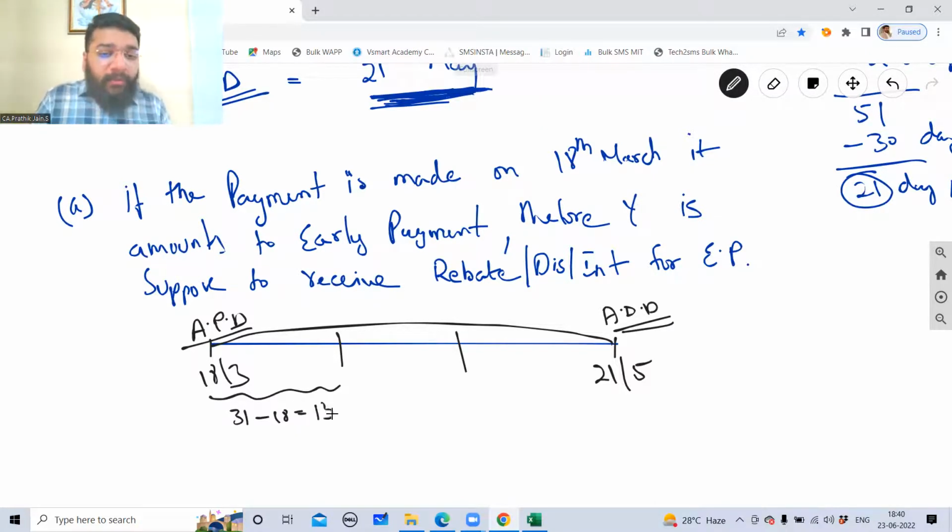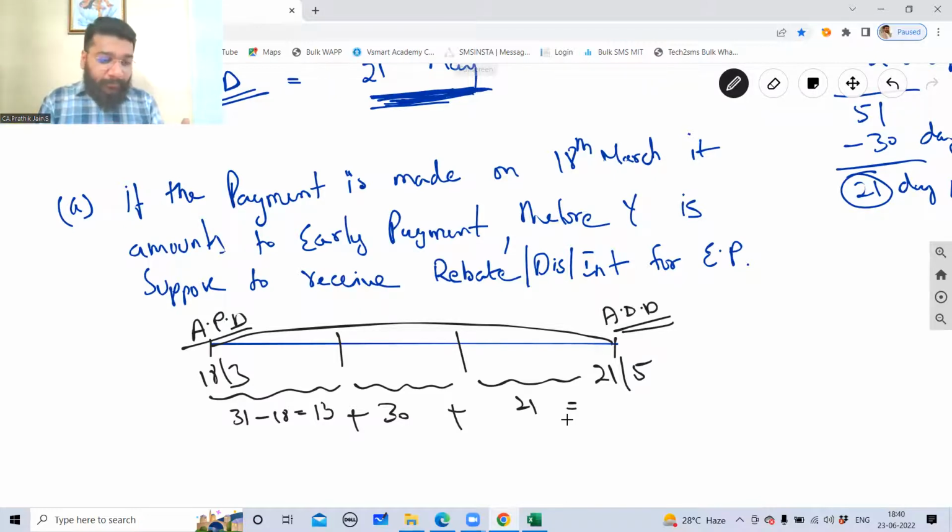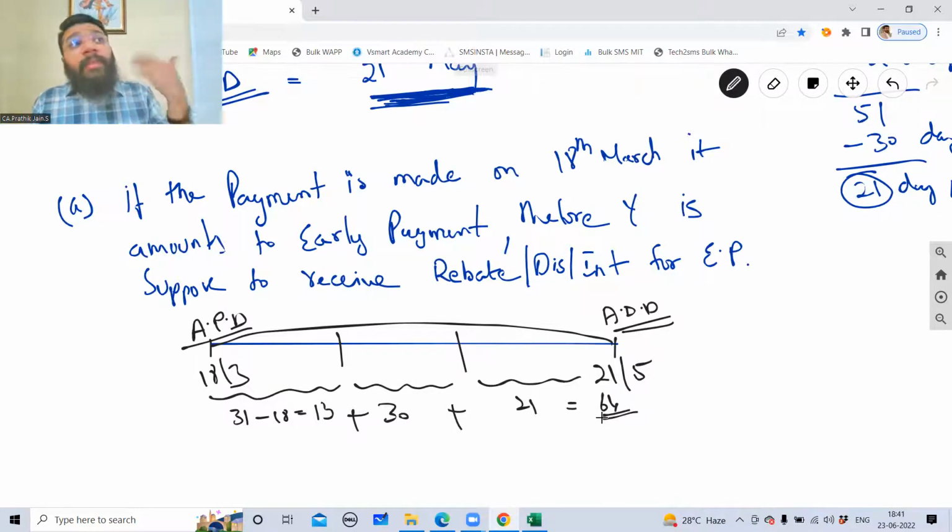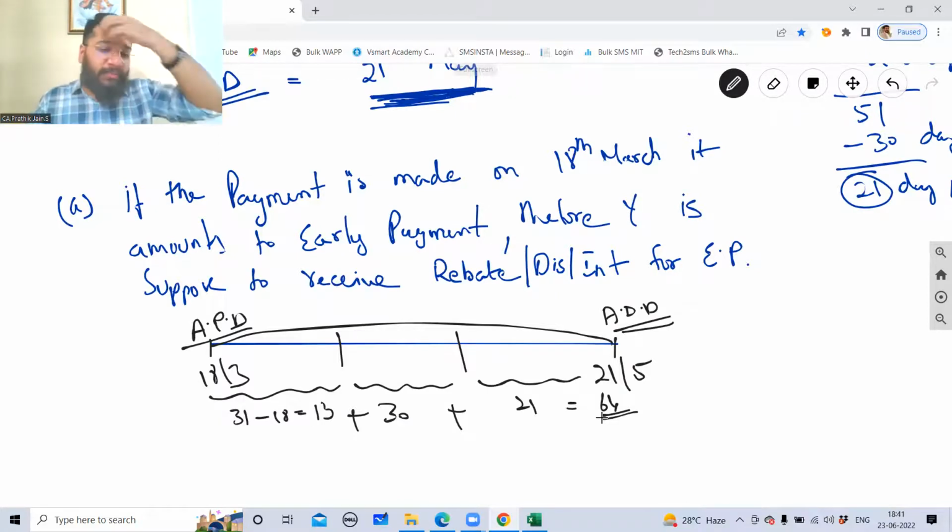So 13 days of March. You're making 13 days of March early payment. April, 30 days. May, 21 days. So 13 plus 30 plus 21. How much? 13 plus 30 plus 21. You're making 64 days advance payment. You're making the payment in advance by how many days? 64 days.